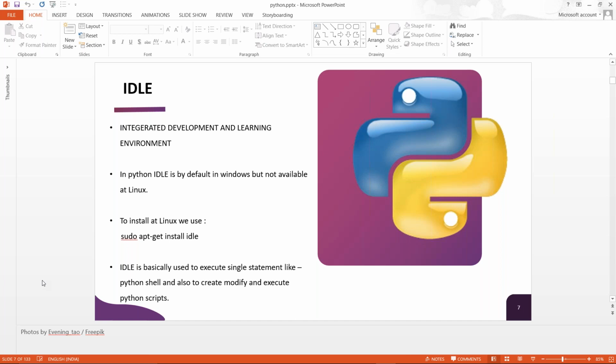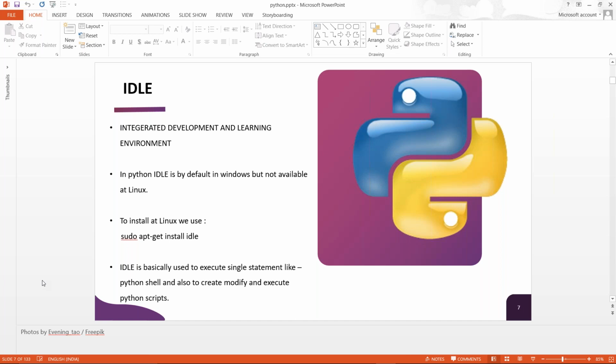Now in Linux, IDLE is not predefined, so we need to install it. If you are using Linux, you can install it using this command: sudo apt-get install idle. You need to write this in the terminal, because in Linux we don't have a console, we call it a terminal. So in the terminal you write sudo apt-get install idle, and it will get installed.